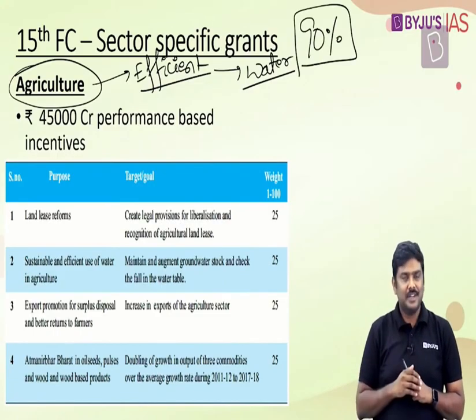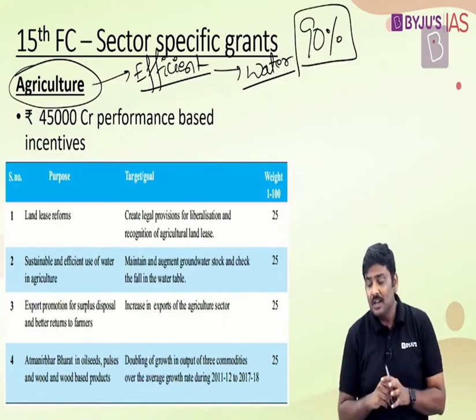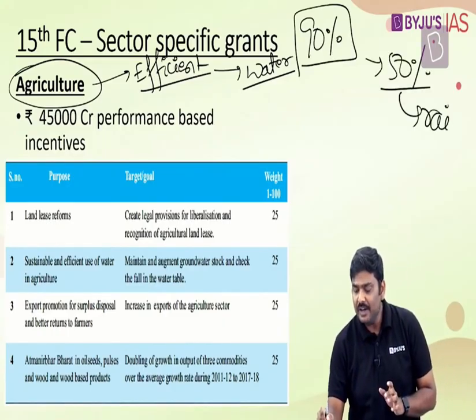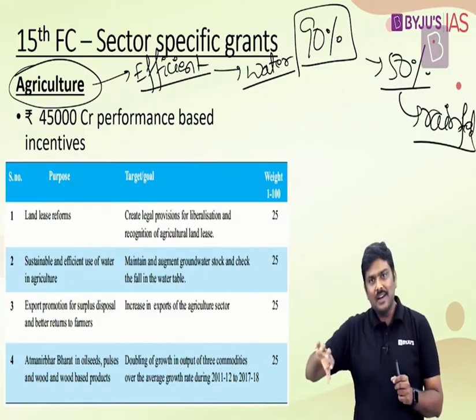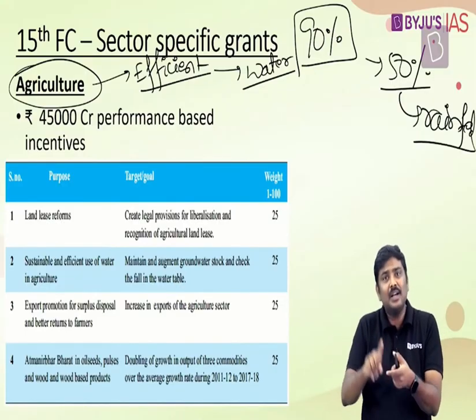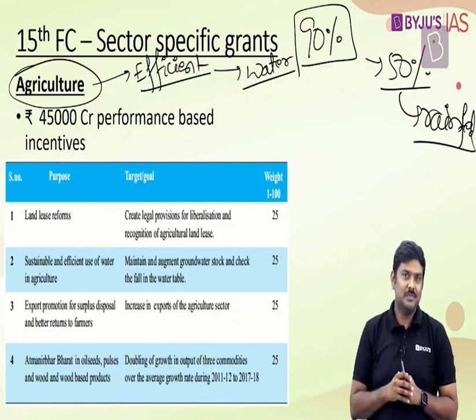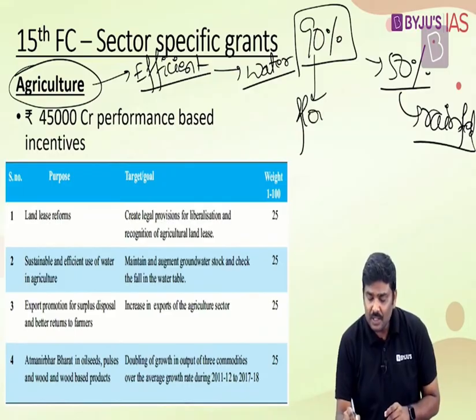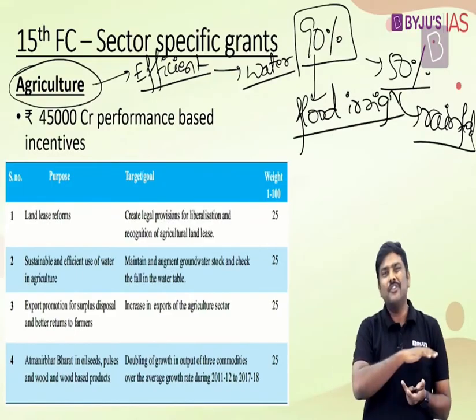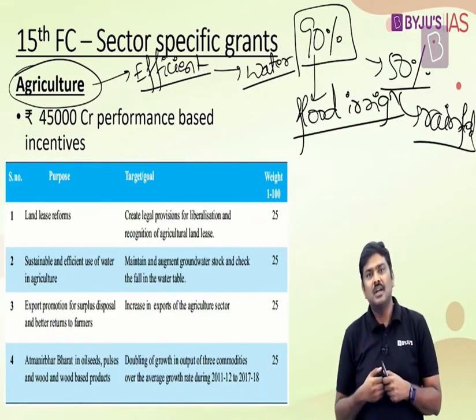And the Commission says that it is an irony that in India, on one side, 90% of the water is used by the agriculture sector. Even after that, more than 50% of the area under cultivation is rainfed. That is, 90% of the water is used by agriculture, but more than 50% of the land on which we are cultivating is dependent on the monsoon. Don't you think there is no rationality between how much we are using and how much we are dependent on the irrigation system? The reason for this, as the survey and many experts have stated, is that most farmers in India are using flood irrigation, that is, flooding the whole field with the water we pump up. This leads to certain inefficiencies.